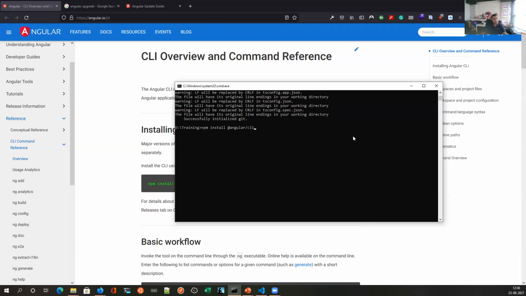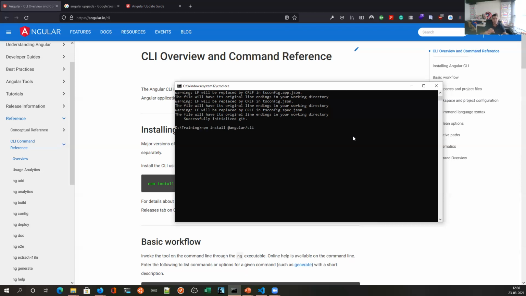What npm install does is it installs the Angular CLI within the same folder where I execute this command. So if I right now execute this command, it will install Angular CLI within the training folder. However, Angular CLI is something that I want universally accessible, from any folder.